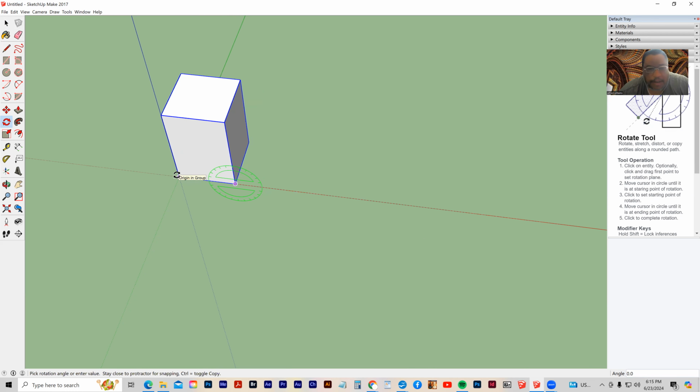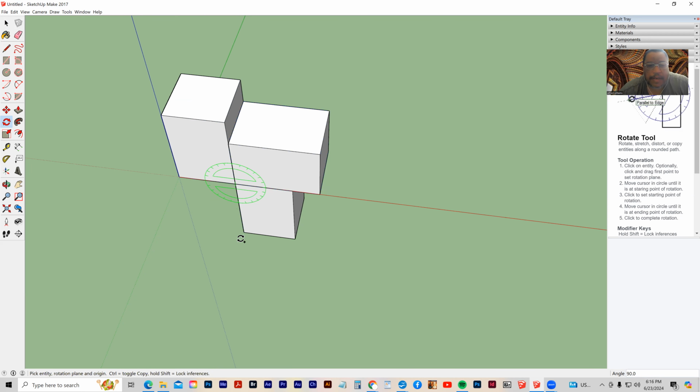Once again, if I click, start to move, and hold down the control key, I can click and make a copy as I click, by holding down the control key.